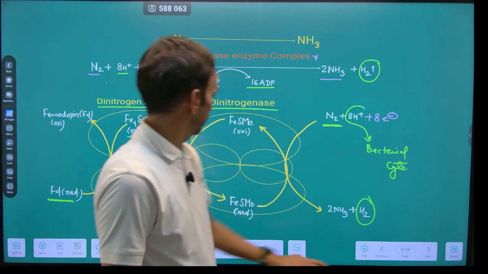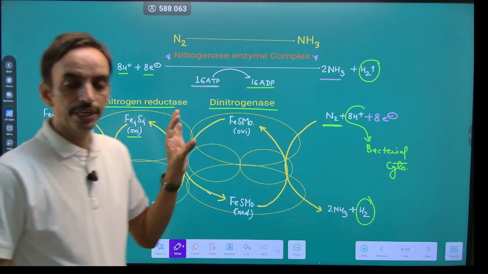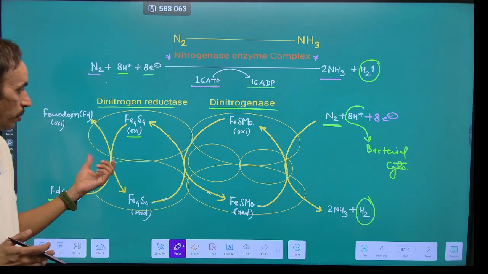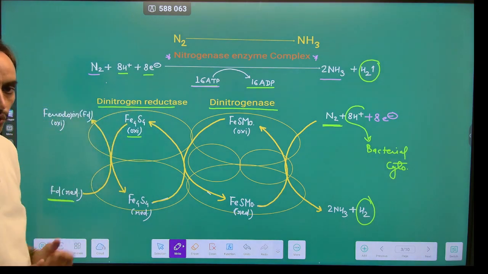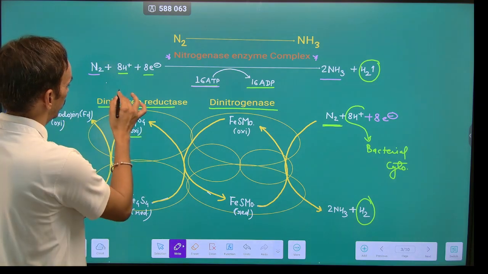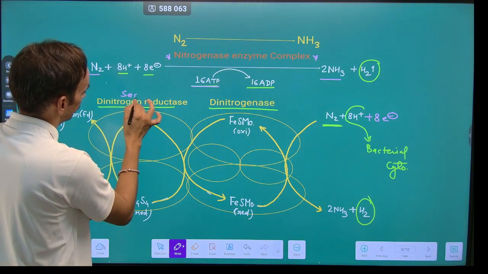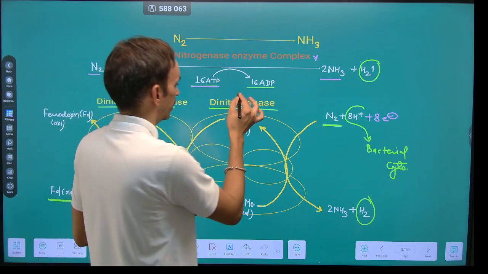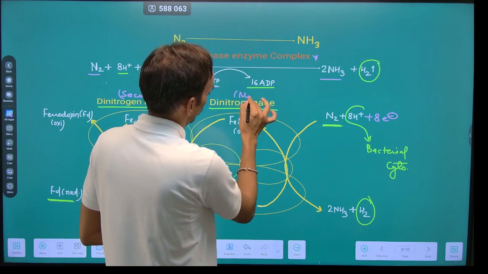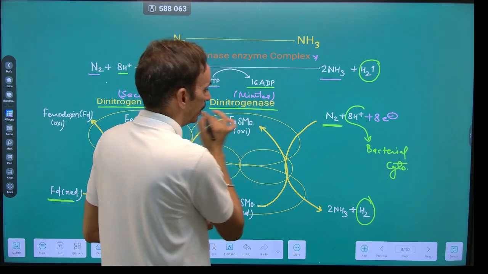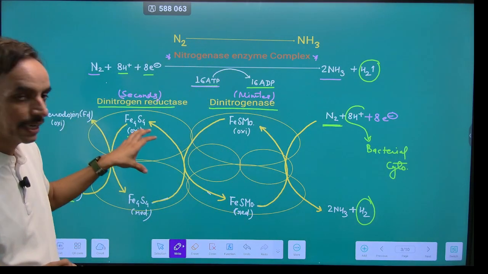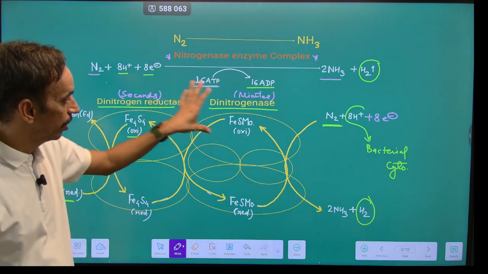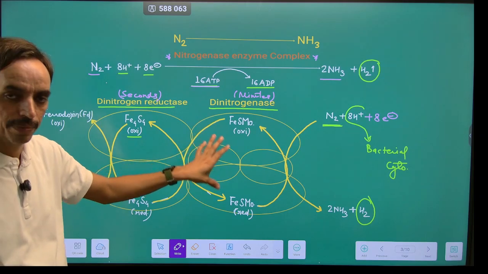nitrogenase enzyme complex is strongly inhibited, or susceptible, to oxygen. Now, upon exposure to oxygen, this dinitrogen reductase complex will be inhibited within seconds, while upon exposure to oxygen, the nitrogenase enzyme complex will be inhibited within minutes. So just a few seconds after oxygen exposure, this complex will stop working, and a few minutes later, this complex will stop working.